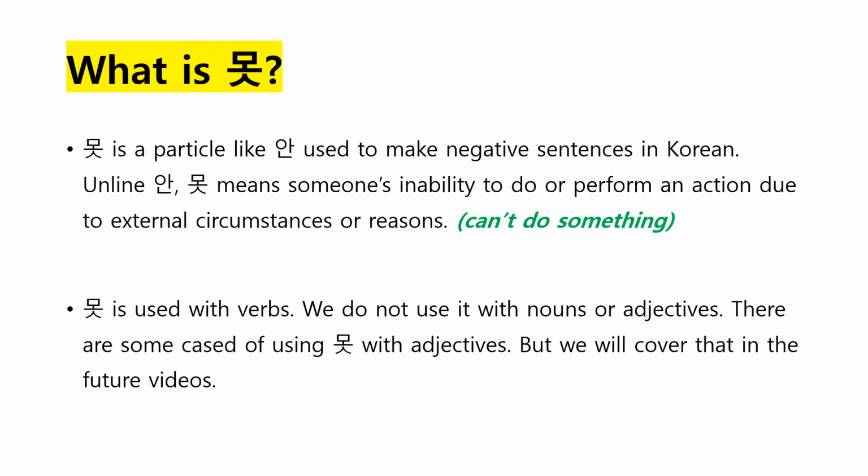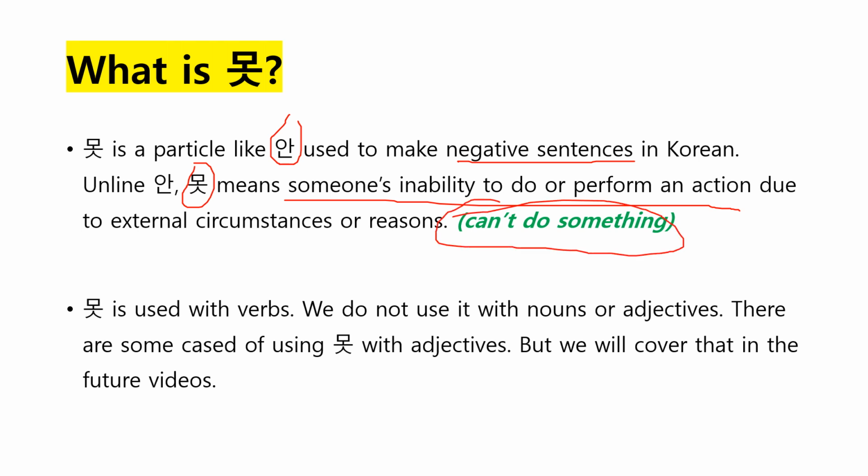So first of all, let's talk about what 못 is. 못 is also like a particle, like 안, used to make negative sentences in Korean. So this is also a kind of negative particle. However, when we use 못, we mean that someone is not able to do something or perform an action because of some external situations, circumstances, or reasons. And that's why you can translate it into English like "can't do something."